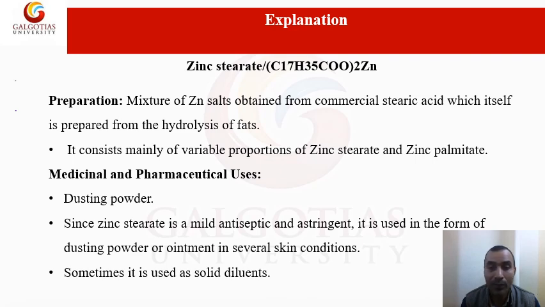It can be present in the form of two compounds because it is a fatty acid, so there is a chance it can also contain palmitic acid. Stearic acid can contain palmitic acid, so that's why we are saying this zinc stearate may have variable proportions of zinc stearate and zinc palmitate. It has medicinal and pharmaceutical uses also. It is used as a dusting powder. Since zinc stearate is a mild antiseptic and astringent, it is used in the form of dusting powder or ointment in several skin conditions. Sometimes it is used as a solid diluent. So these are some explanations about zinc stearate.